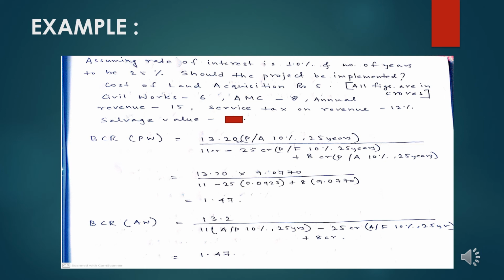Coming back to the calculation of the cost portion, the initial cost can be taken as the cost of land acquisition, which is 5 crore, and the civil works, which is 6 crore. So the initial cost comes to 11 crores, and the salvage value is 25 crores.